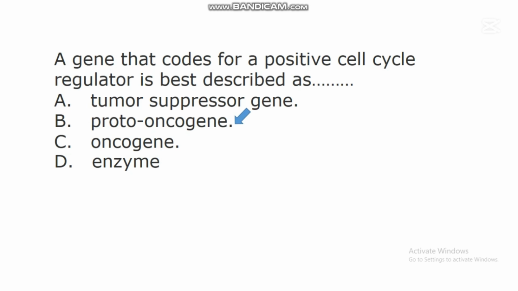So the genes found in an organism can undergo mutation. Chromosomes can also undergo mutation. So when proto-oncogenes are mutated, there will be production of oncogenes. But this proto-oncogene plays a great role in coding for a positive cell cycle regulator. So this positive cell cycle regulator is a mechanism, or a metabolic activity in a cell, that ensures that the cell functions the way it ought to.